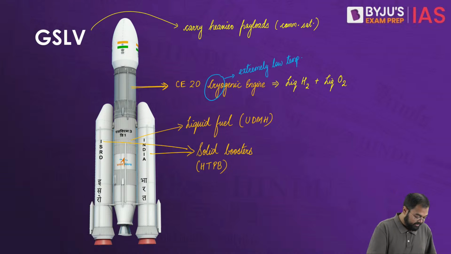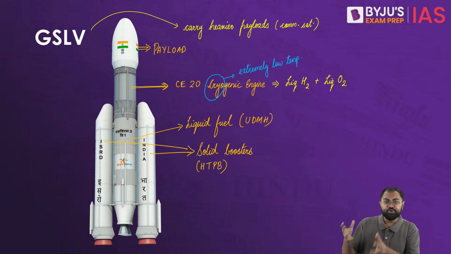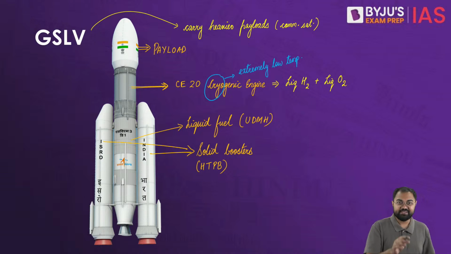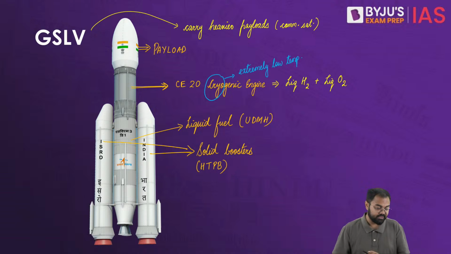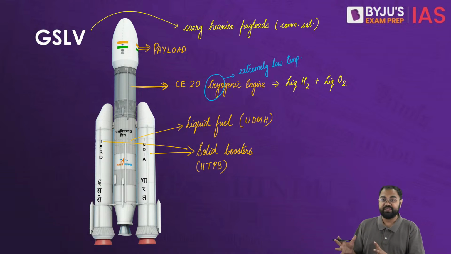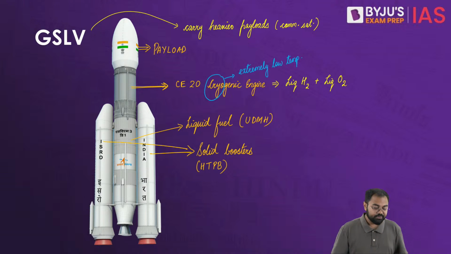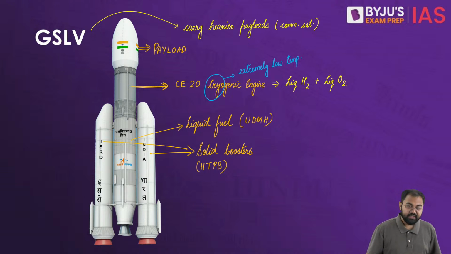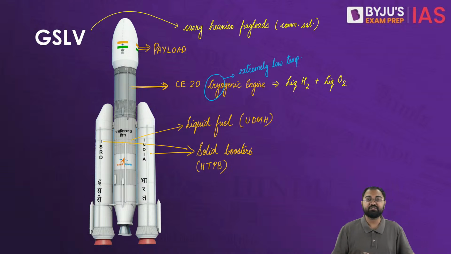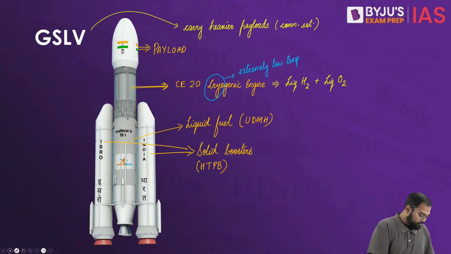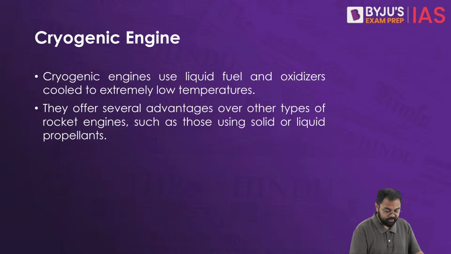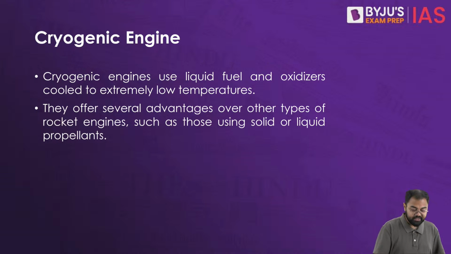And this, the last part that you see, this is where you would have the modules. Alright, this is where you have the payload, or you can say the satellite or the crew module, etc. All these things will be placed at the topmost part of this launcher. So this GSLV basically becomes a launch vehicle, that it will launch any satellite or any payload that you want to launch into space. So this is how this entire thing is working. And in this article there is also a mention about the various kinds of engines that we have had over the years. So that's why it is talking about the cryogenic engine.